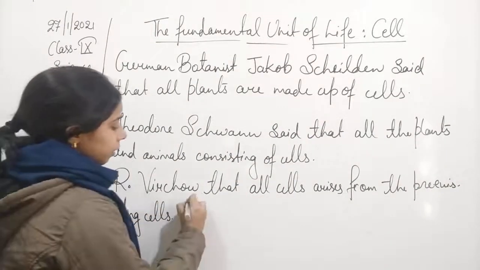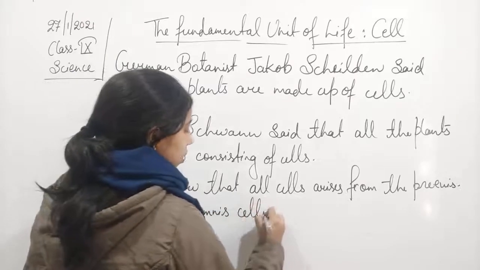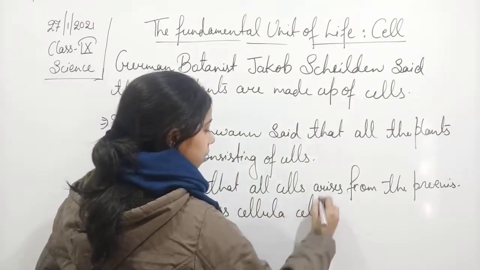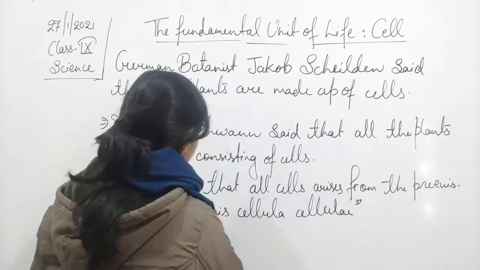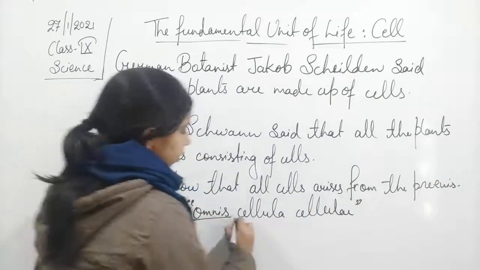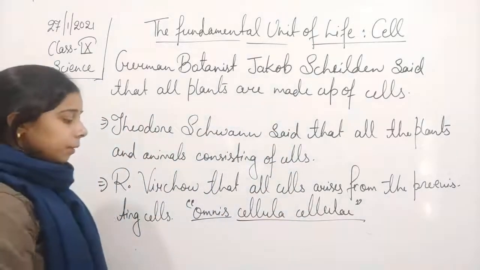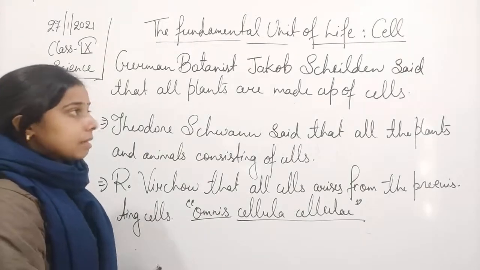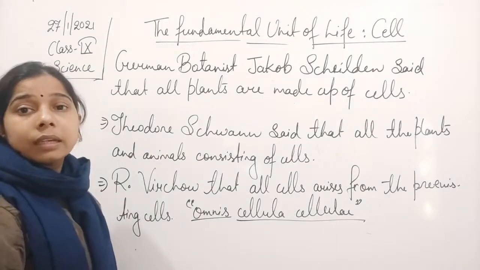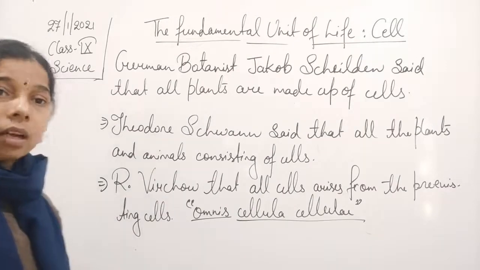He used a term for it, and that is omnis cellula e cellula, meaning all cells arise from pre-existing cells. So all these things collectively form the theory, and that theory is known as the cell theory.